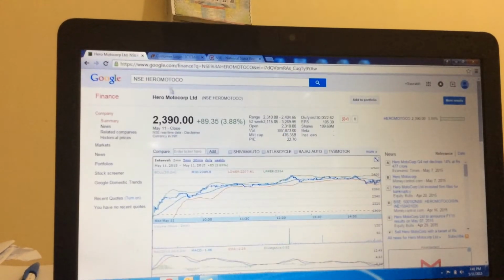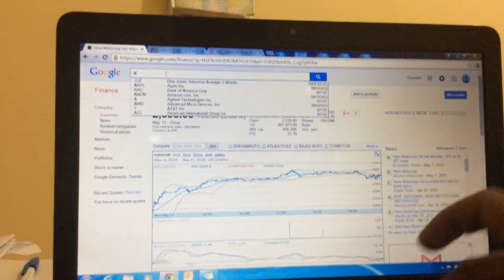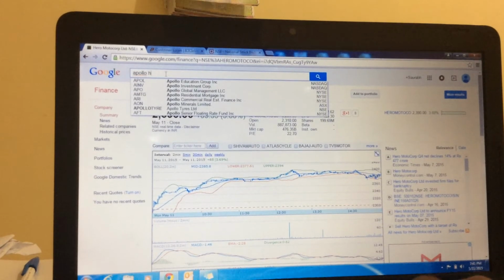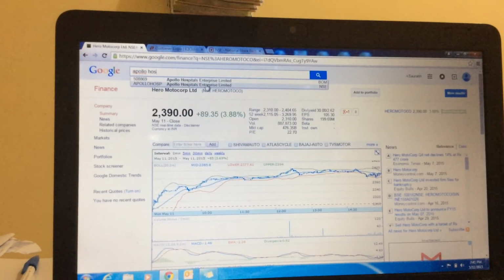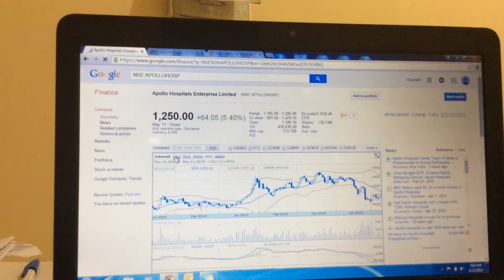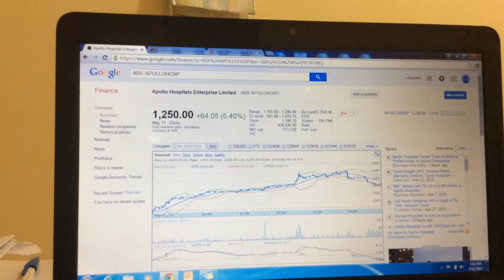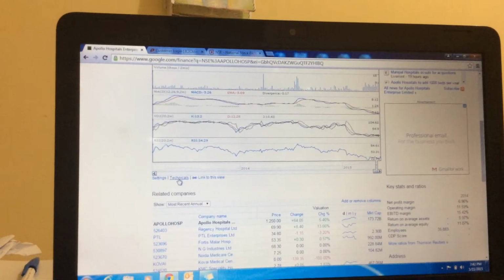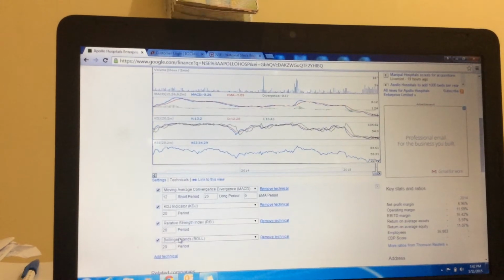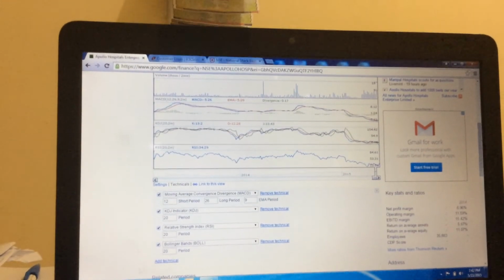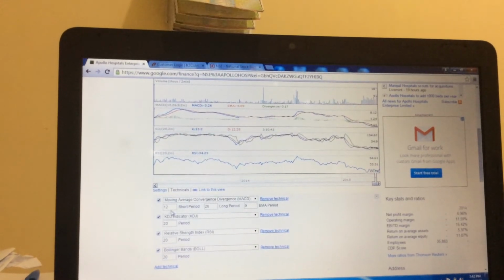You can check my prediction if you have gone to Apollo Hospital. You can check the stock is always above the middle level of the Bollinger. Always select this tool. This tool will give you more confidence that you can make more profit in the intraday. So this is one of the best tools, Bollinger Bands.